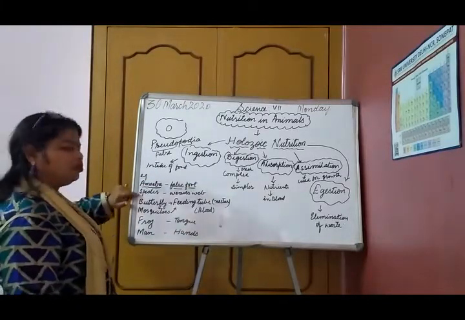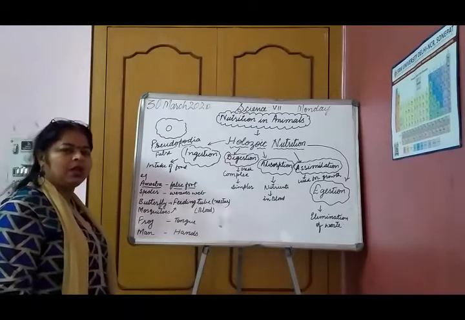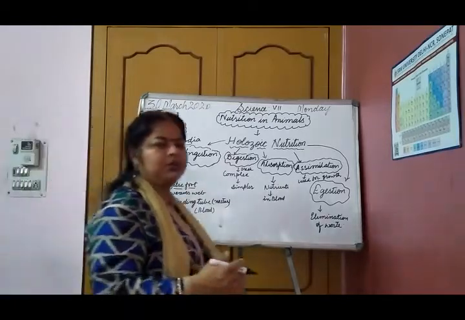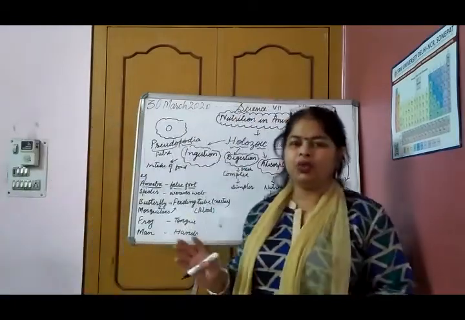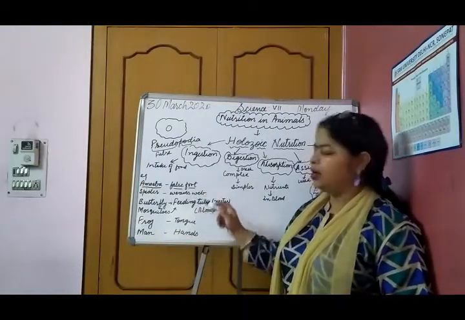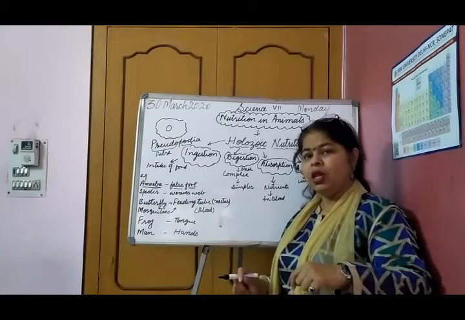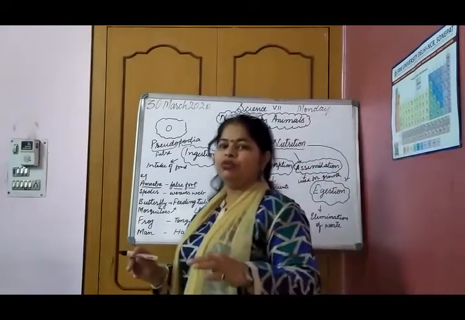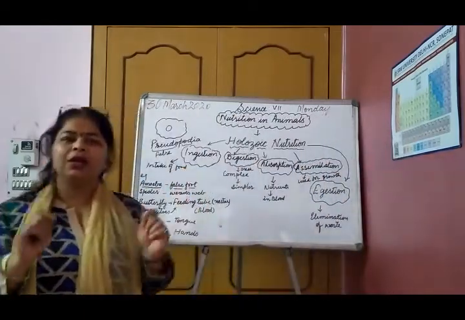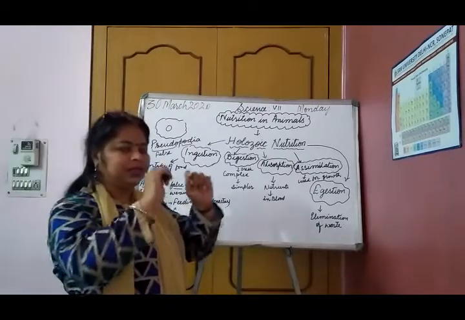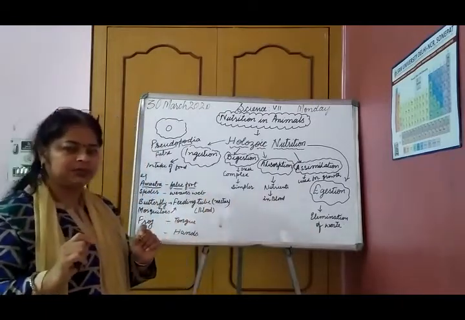Then let us come to the second example, spider. It is very commonly found in and around us. So how does a spider capture or consume its food? It captures food by weaving a web, just like a net you might have seen.